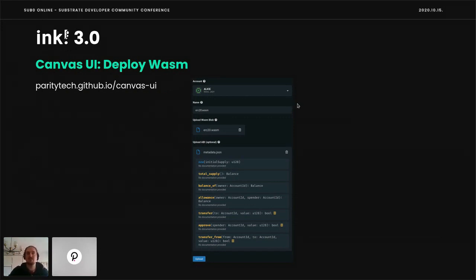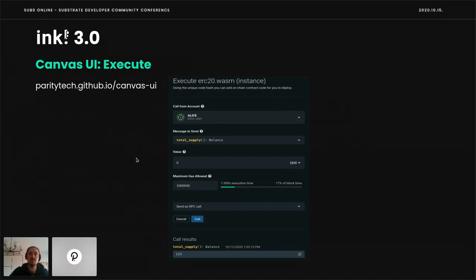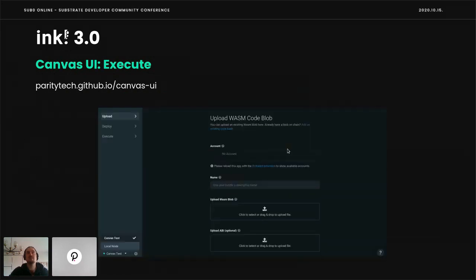And this picture just shows how you can upload a new ERC20, obviously one that is a little bit more feature complete than what we just demonstrated. And this is how we would deploy it, for example, with a certain endowment, showing us the block time that it would take with the new instantiate. And we can also execute it. Here we just execute the total supply and we receive instant feedback. And this is how it overall looks like.